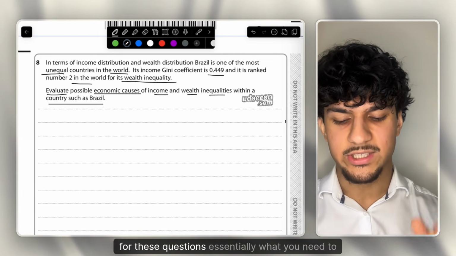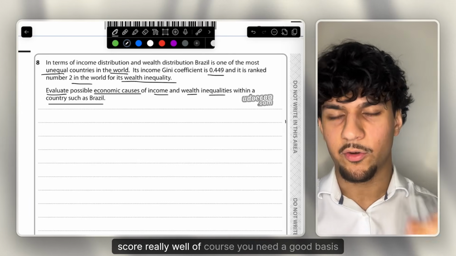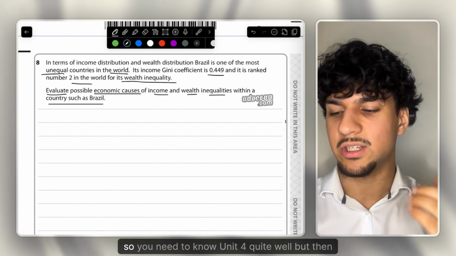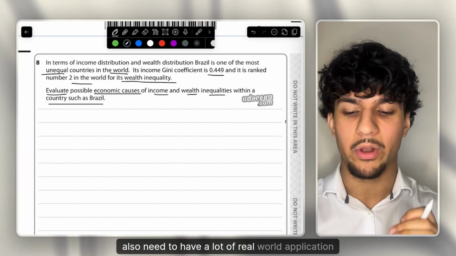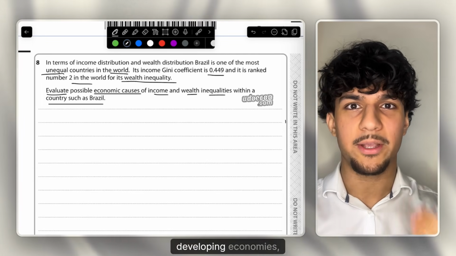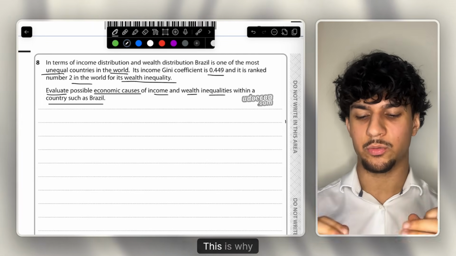And for these questions, essentially what you need to score really well, of course, you need a good basis in the spec. So you need to know Unit 4 quite well. But then also, you need to have a lot of real-world application. Countries you know, developing economies you know, just massive fact files.